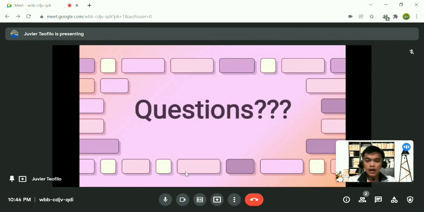Now, let's have the n terms. The values of n that we need to memorize or familiarize. If it is compounded annually or yearly, our n is equal to 1. If it is compounded semi-annually, our n is equal to 2.